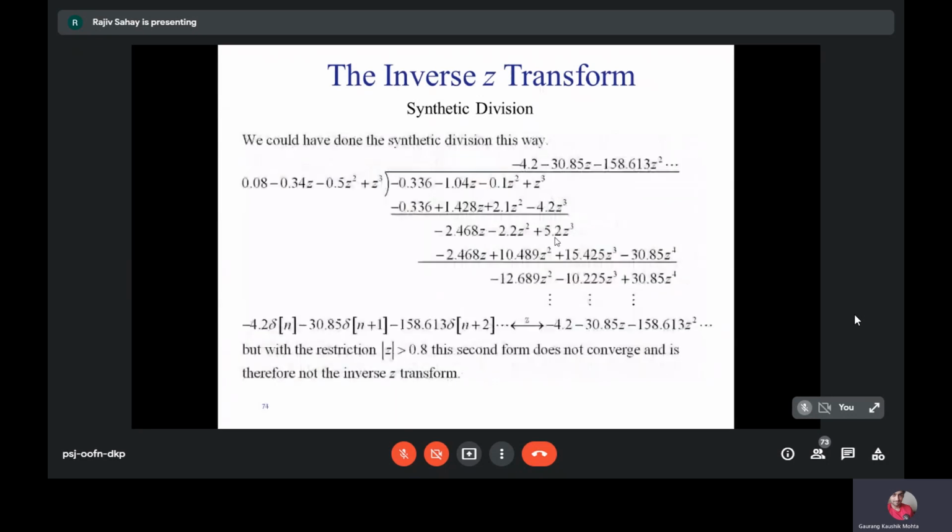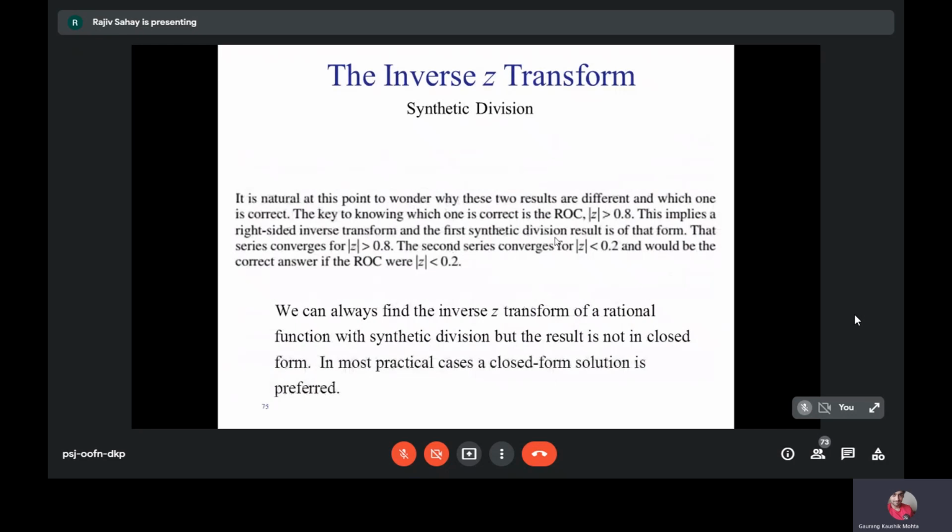The most popular way to do inverse Z transform is to use partial fractions. So this is the conclusion that I'm just showing here. So the second case, ROC should be mod Z less than 0.2. That is the innermost pole.